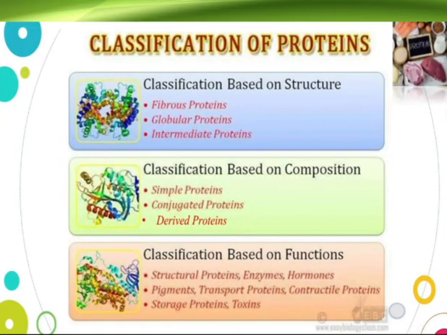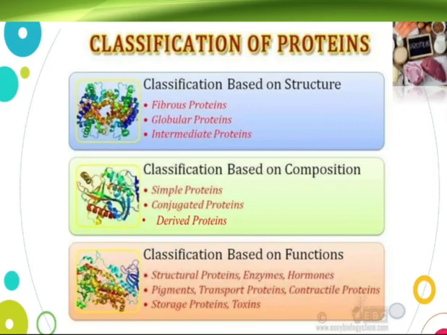Classification of proteins. Proteins are classified into three main types. The first classification is based on the structure. Based on the structure, proteins are classified into three main categories. They are fibrous proteins, globular proteins, and intermediate proteins. Second, proteins are classified based on the composition. Based on the composition, proteins are classified into three subgroups.